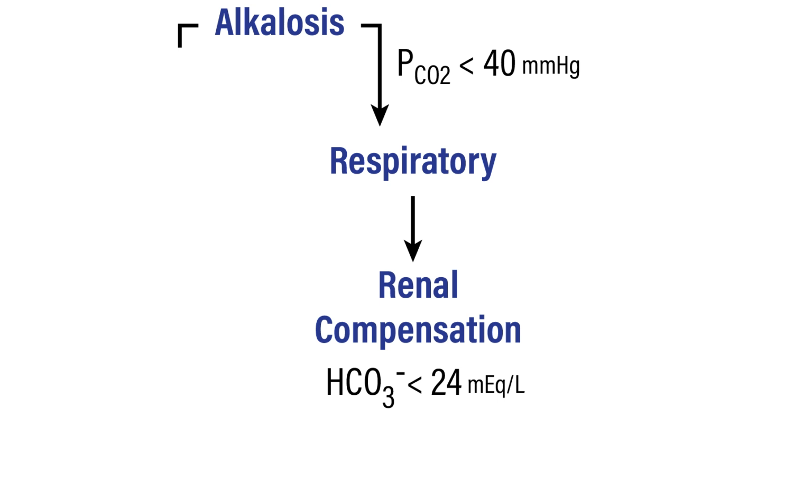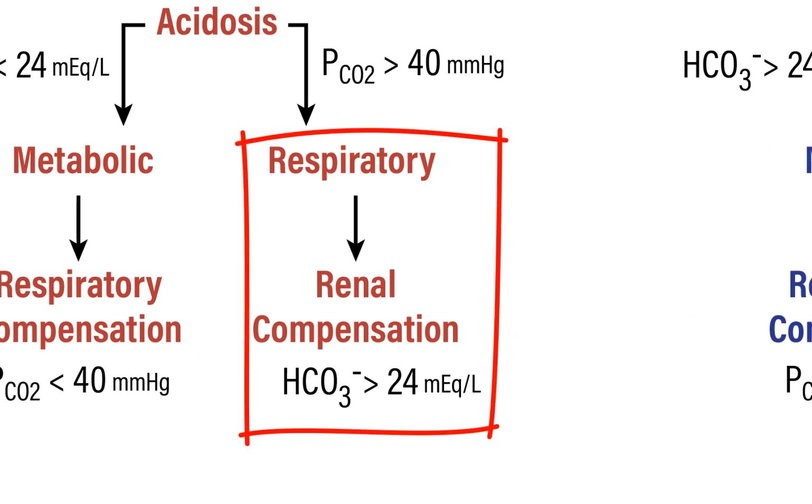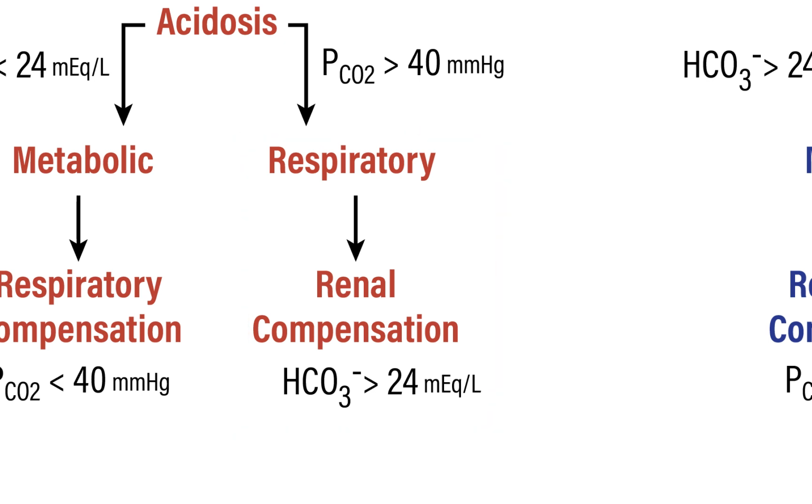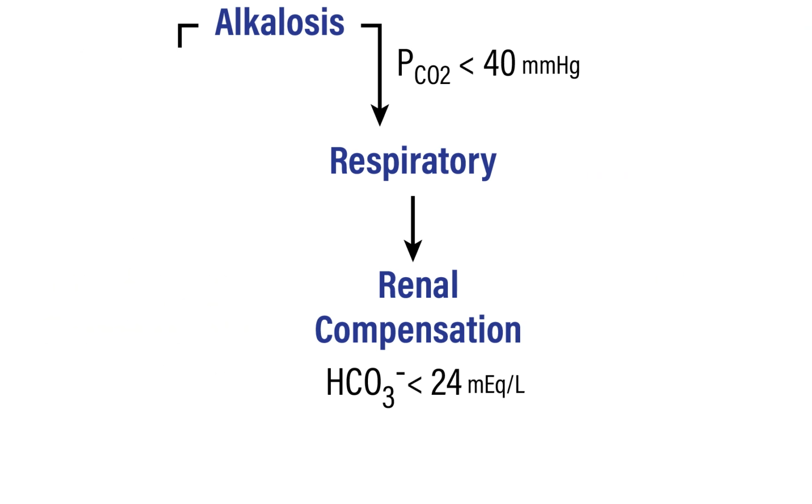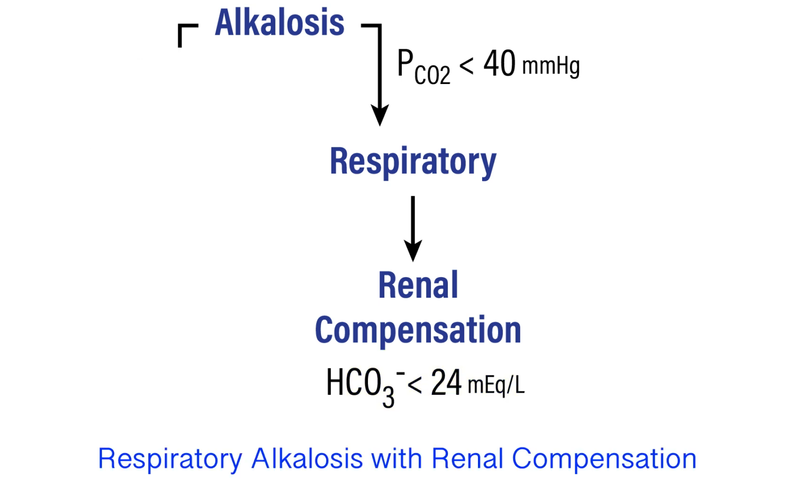So how are the kidneys going to then respond to this respiratory alkalosis? They can decrease the rate of new bicarbonate production. So under normal conditions, you're producing some normal amount of new bicarbonate. In the case of respiratory acidosis, the kidneys could increase the rate of that production to compensate for that respiratory disturbance. In the case of respiratory alkalosis, it goes the other way. The kidneys can decrease the rate of new bicarbonate production, resulting in a net reduction of bicarbonate. So taken from the top, if we are alkalinic and the PCO2 is less than 40 millimeters of mercury, we say respiratory alkalosis. If the bicarbonate concentration is less than 24, we would say respiratory alkalosis with renal compensation.